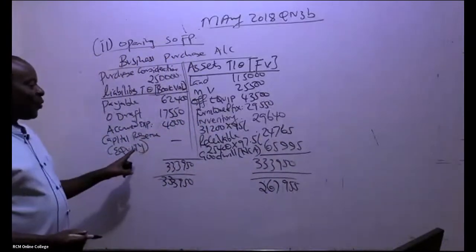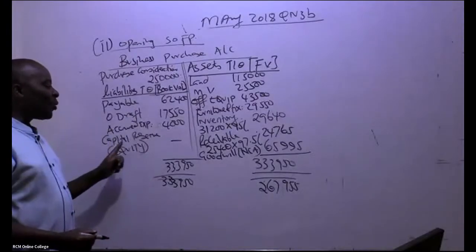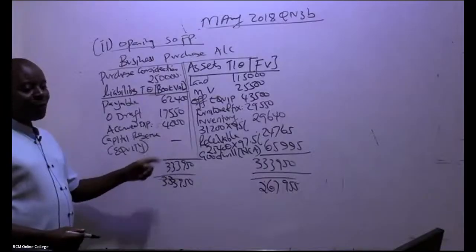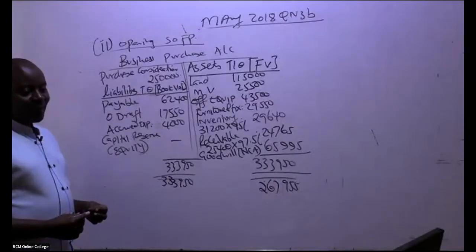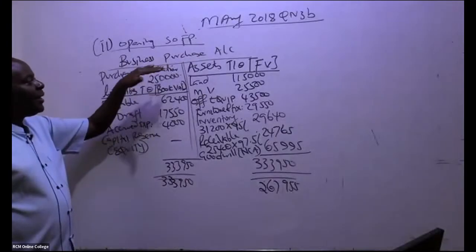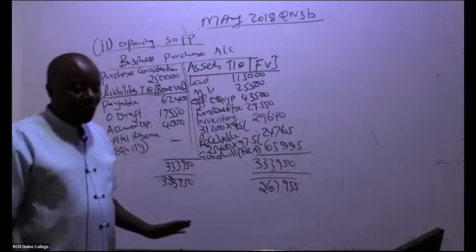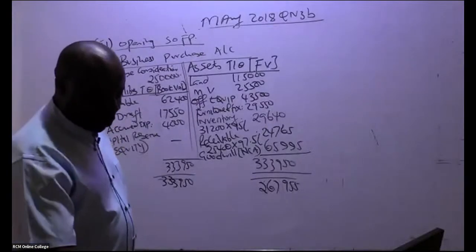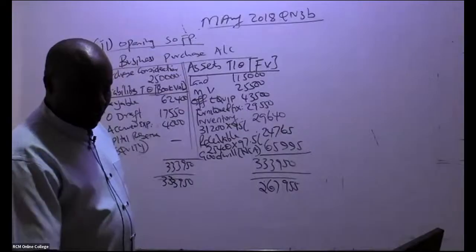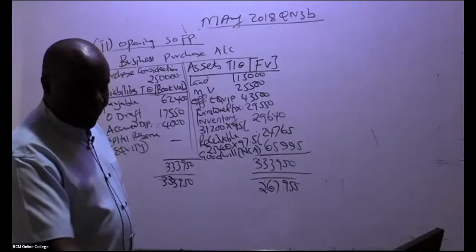It wasn't here. If it was here, then automatically it would have been a capital reserve. So is that okay? Does it make sense? I can see you used different names here. It doesn't matter whichever name you used, so long as you're able to follow. Use your teachers' format. Use that name that he gave you.